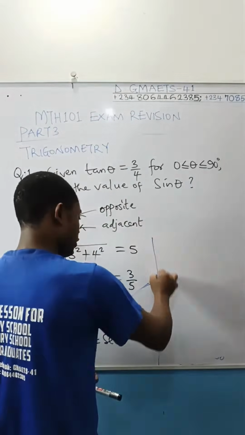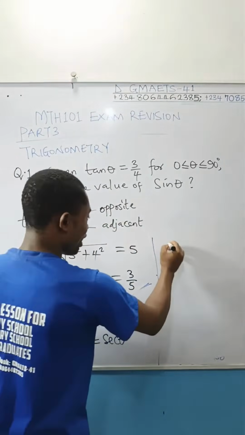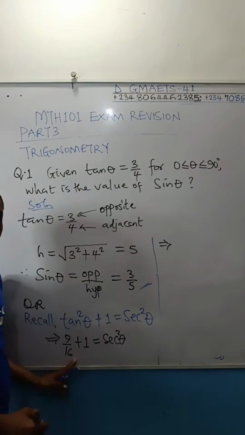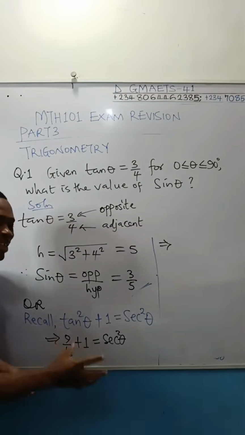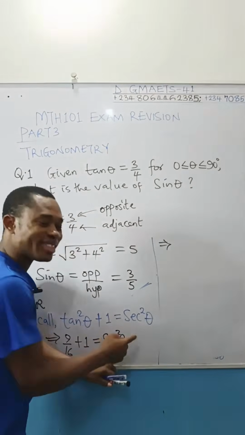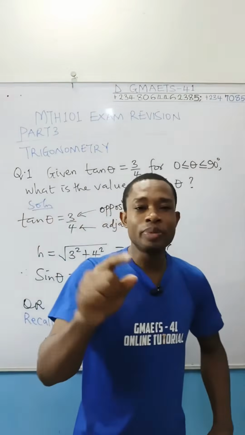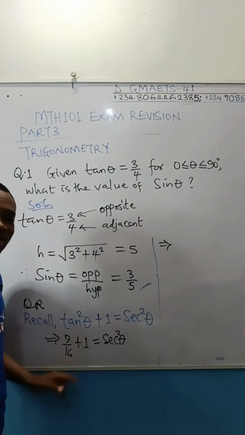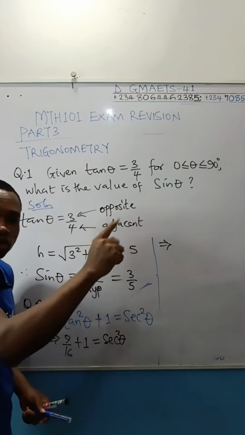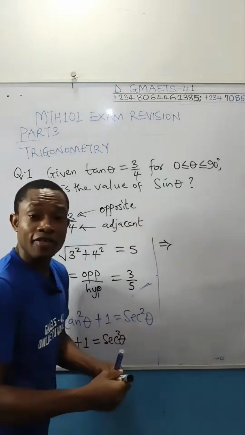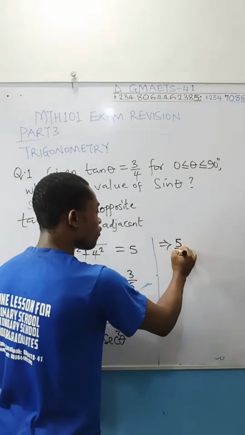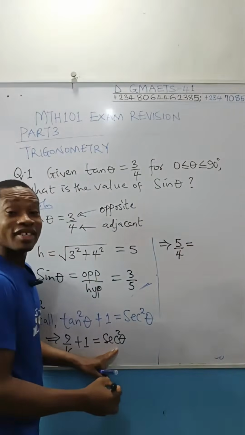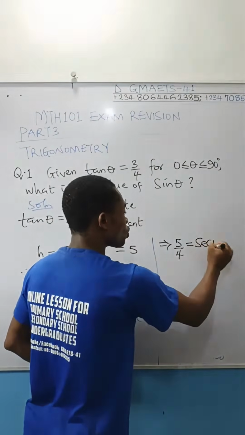Let me create enough space. So it implies that 25 over 16 is equal to square sec theta. And if 25 over 16 is equal to square sec theta, what will be sec theta alone? Take the square root of both sides. So you watch, if you take the square root of 25 over 16, what will it become? Square root of 25 over 16 is going to give you 5 over 4. 5 over 4 will now be the value of sec theta alone because I've taken the square root.